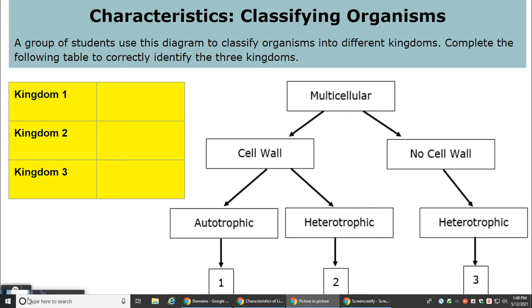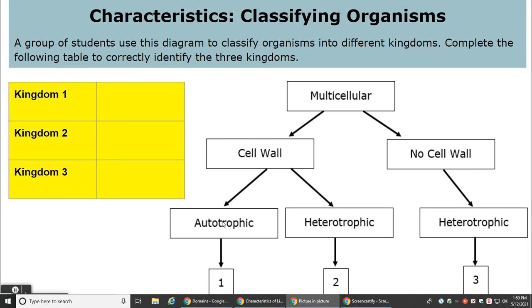So classifying organisms. A group of scientists used this diagram to classify organisms into different kingdoms. Complete the following table to correctly identify the 3 kingdoms. So if a student said that the organism was multicellular, you want to look down. Does it have a cell wall? Now remember, plants have cell walls. If it doesn't have a cell wall, then what kingdom can it go into? So kind of we're dividing plants from animals here.